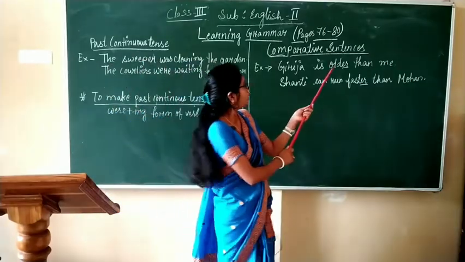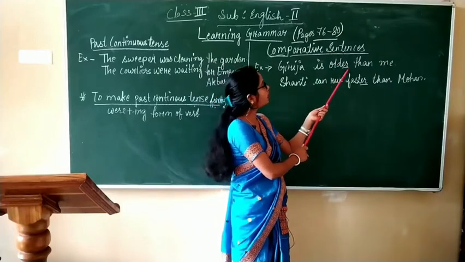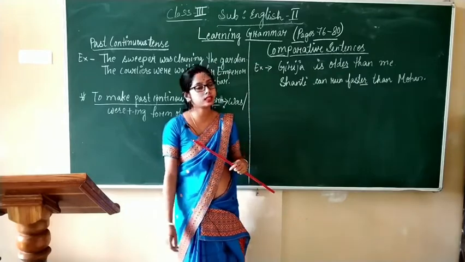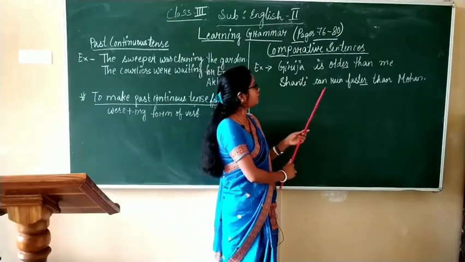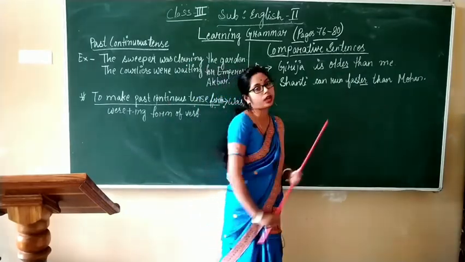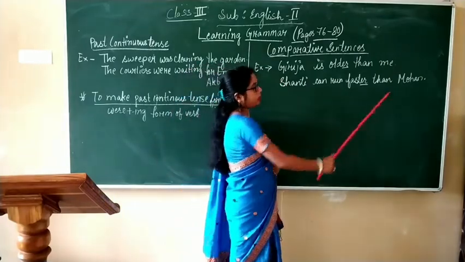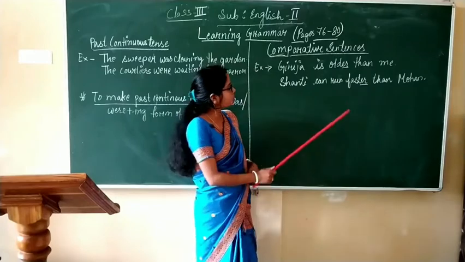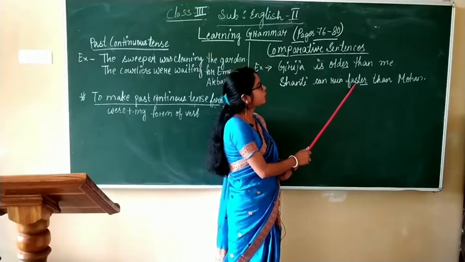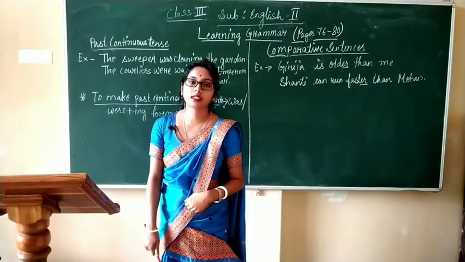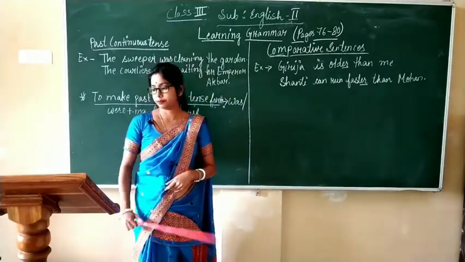How? Old, older is used. Shanti can run faster than Mohan. Here also in this sentence, Shanti is compared to whom? Mohan. And here, what is used? The comparative er form of fast, faster, is used.